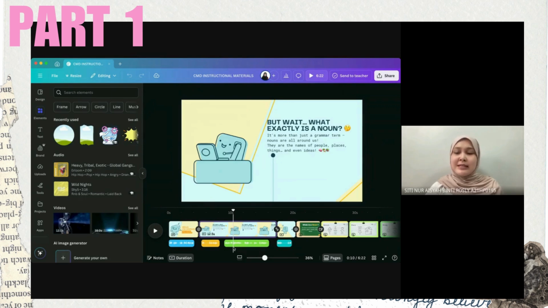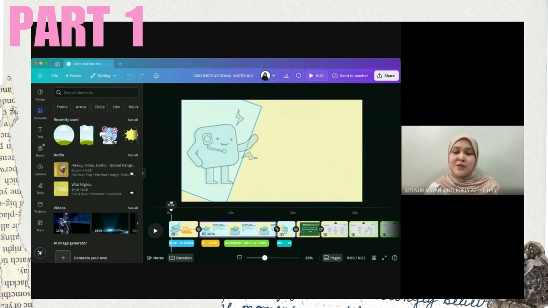Once we are happy with our design, animations, and voiceover, we preview the entire project. Canva also gives us options to make adjustments if needed. Finally, we export the project as a video file that can be shared and used in different learning environments. Creating interactive instructional media with Canva is quite easy and effective. We can combine different animations, voiceover, graphics, and engaging visuals to create an enjoyable learning experience that caters to various learning styles.